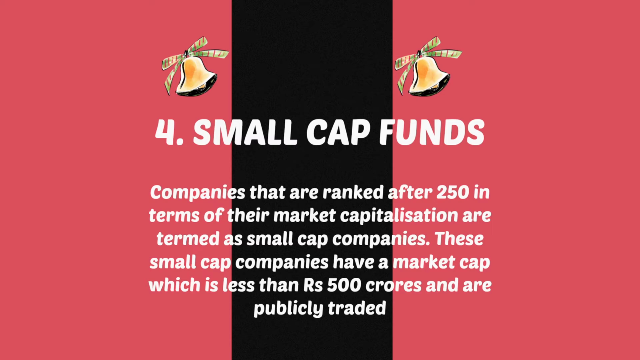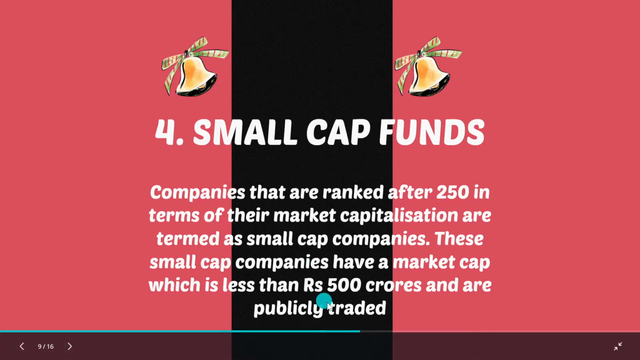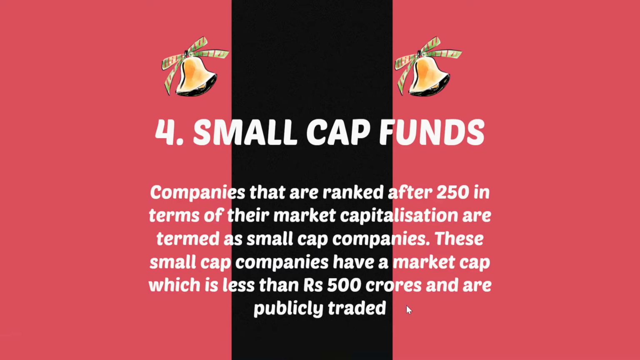So listen, 1 to 100, that is the top 100 companies, are the large cap companies. The 101 to 250, these 150 companies, are the mid cap stocks or mid cap companies, and the companies that are ranked after 250 in terms of market capitalization are the small cap companies. These have a market cap of less than 500 crores, and definitely they need to be publicly traded.